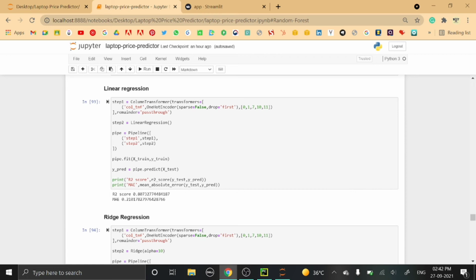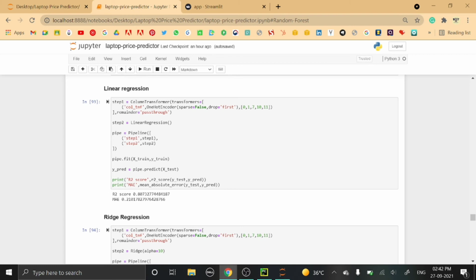So for step 2, the linear regression model is passed. Here we are creating a pipeline using the Pipeline class, where step 1 is passed and step 2 is passed. Basically this pipeline expects a list of tuples with two values, that is the name of the step and the object of that step.